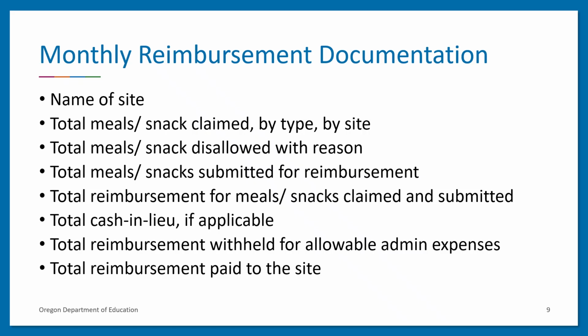Each month, sponsors of unaffiliated sites must provide to each site written documentation that details the reimbursement the site is receiving that month and includes the following: name of the site, total meals and/or snacks claimed by type by the site for the month, total meals and/or snacks disallowed by type, including the reasons for the disallowances for the month if applicable, total meals and/or snacks submitted for reimbursement minus disallowances if applicable, total reimbursement for meals and/or snacks claimed and submitted for reimbursement for the month minus cash in lieu, total cash in lieu for the month if applicable, total reimbursement withheld for allowable administrative expenses for the month, and total reimbursement paid to the site for the claim month.